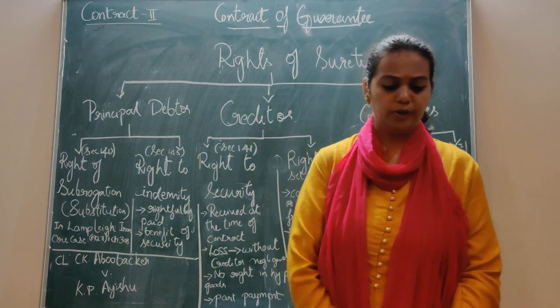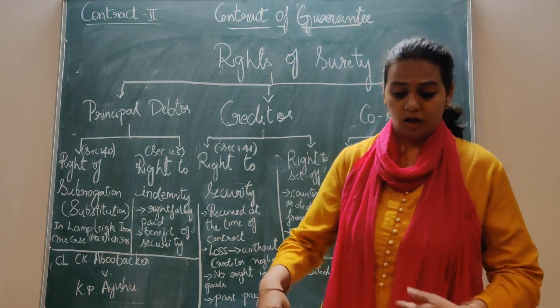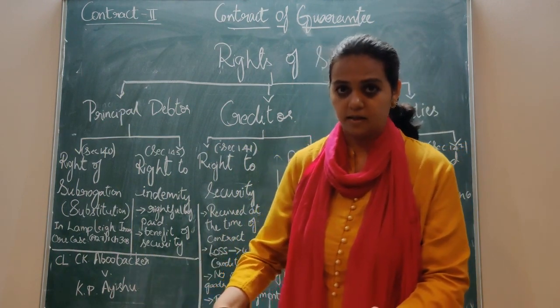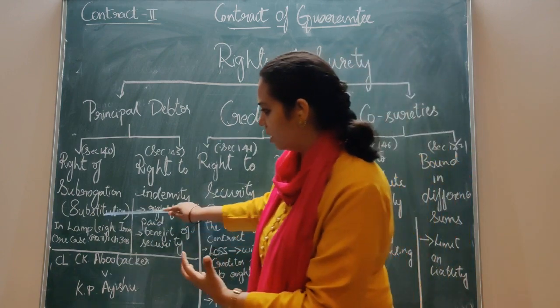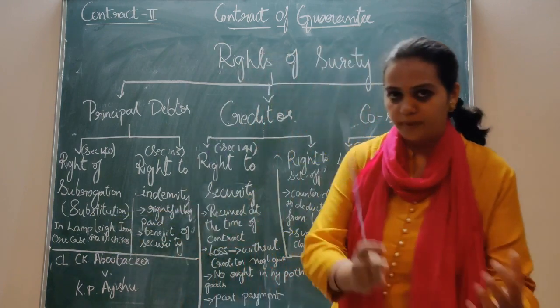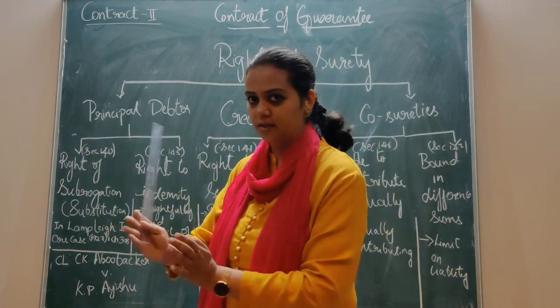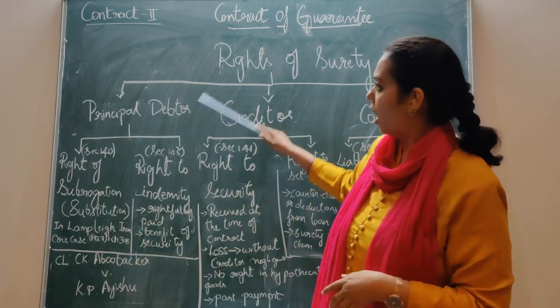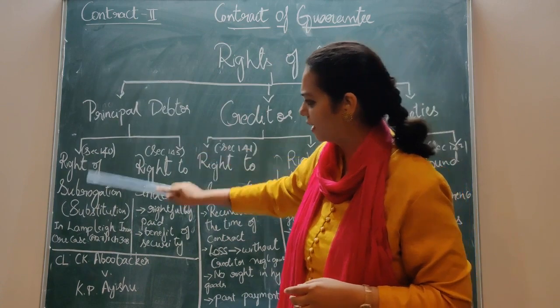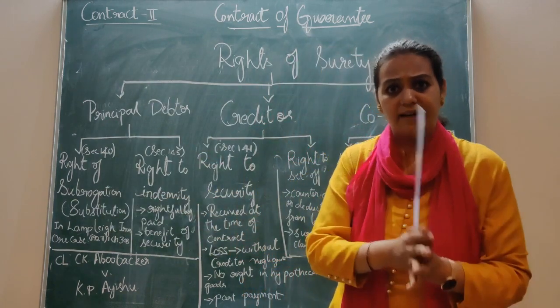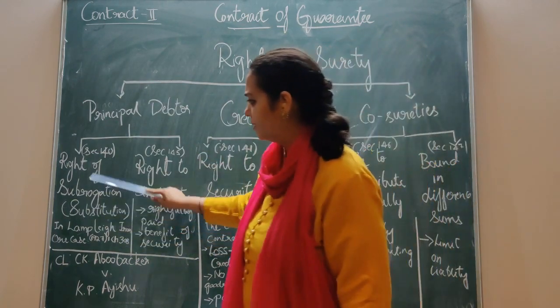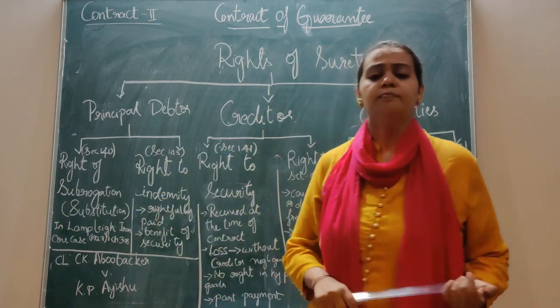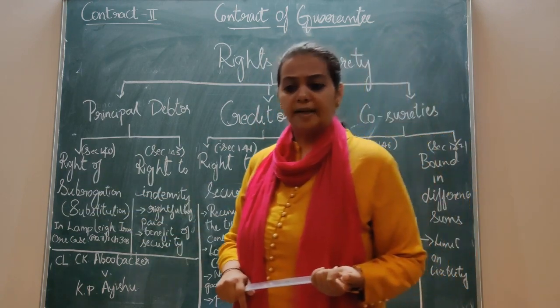Subrogation means he is substituting, or he is coming into that place. What it means is, there is one person, and instead of him, the other person comes into his place. That is basically subrogation. Remember. Now, how are surety, principal debtor and right of subrogation related? Now the principal debtor makes a default.